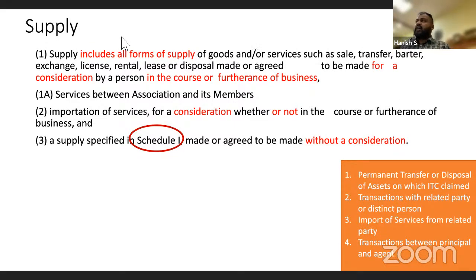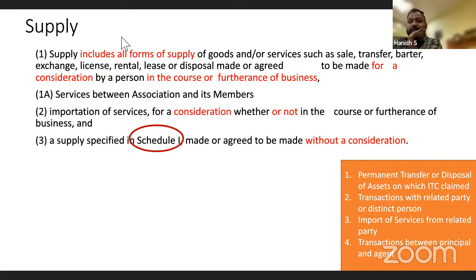One second. Yeah, am I audible? Yes, sir. It will happen. That's why two devices from the beginning. With you and me, there will be some issue with GST. GST, of course, has a lot of technical glitches. So whenever there is a GST seminar, there will be some technical issue, right? So I'm prepared now. Even if my neighbor does not pay for the Wi-Fi bill, I'm prepared now. I have one more connection of another neighbor.